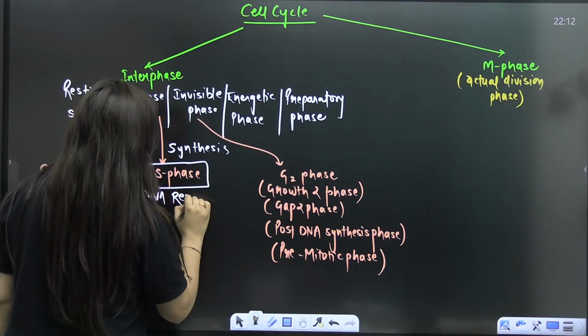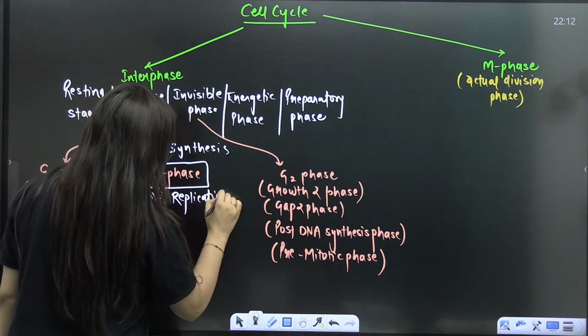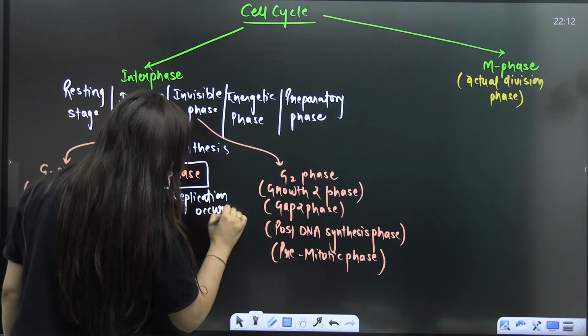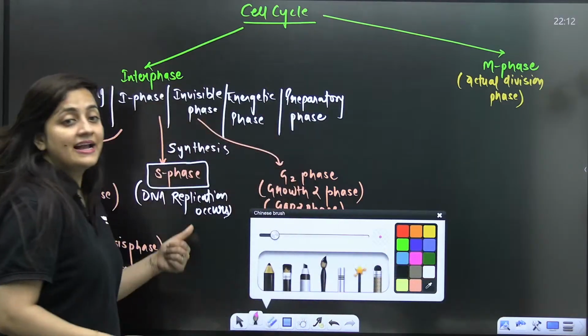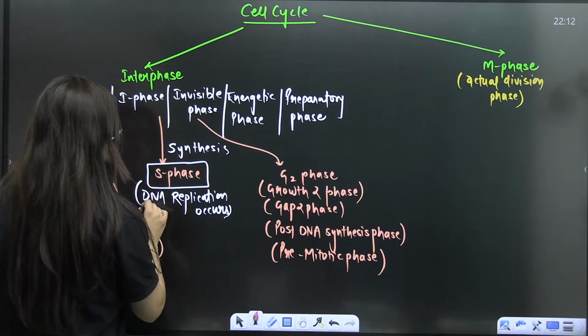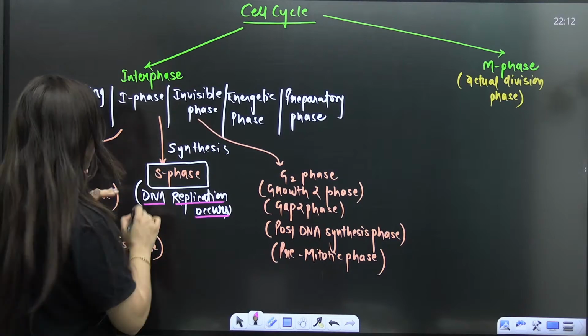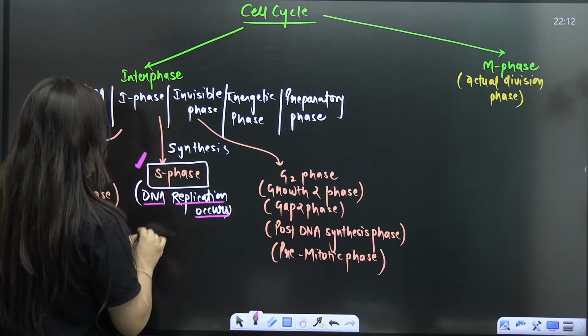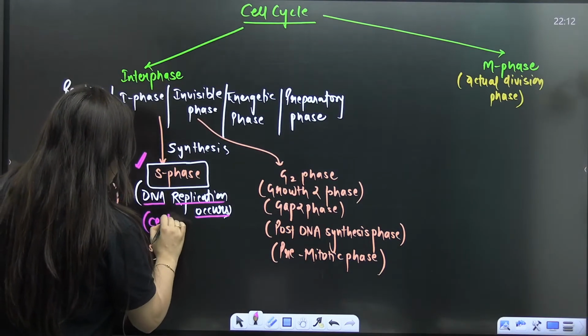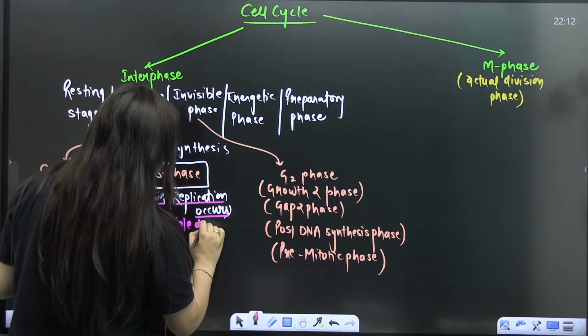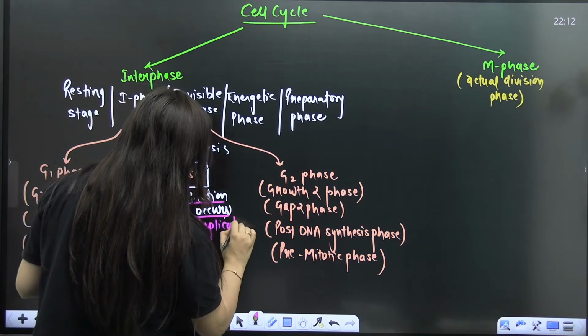Phase where DNA replication occurs. Exactly. NTA's favorite question. Okay, this is the NTA's favorite question. Always they are going to ask it. So there will be the DNA replication. This is what your S phase is. Moreover, centriole duplication occurs here.